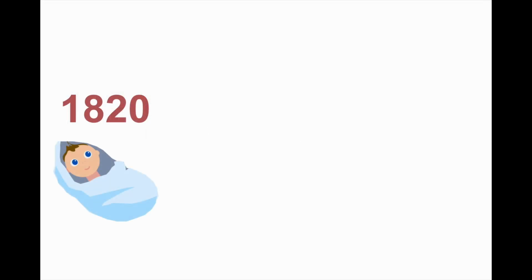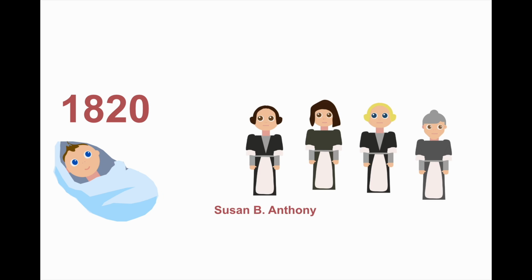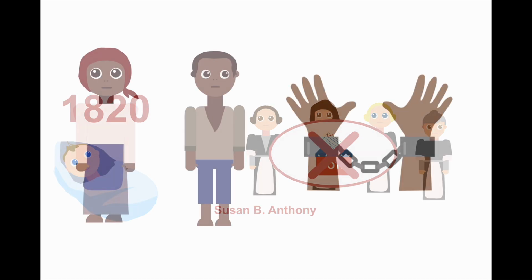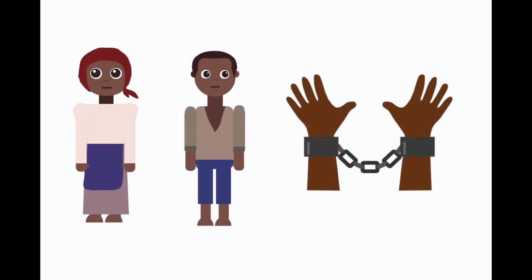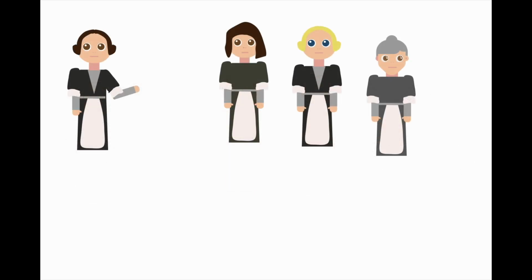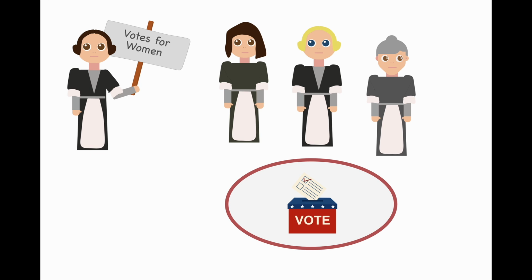Susan B. Anthony was born in 1820. Women were not allowed to vote when Susan B. Anthony was alive. Slavery still existed while she was alive. Susan B. Anthony fought for civil rights to try to abolish or end slavery. She also fought to give women the right to vote.